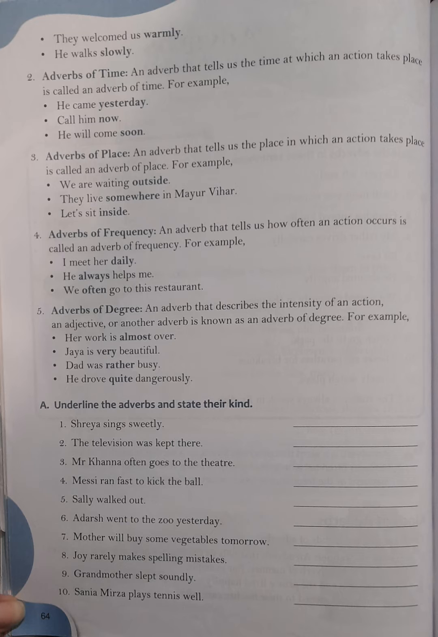Now adverb of degree. An adverb that describes the intensity of an action, an adjective or another adverb is known as an adverb of degree. For example, her work is almost over. It tells us how much. कितना over हो गया? Almost. Like Jaya is very beautiful. If I say Jaya is beautiful, that is also a sentence. If I am saying Jaya is very beautiful.